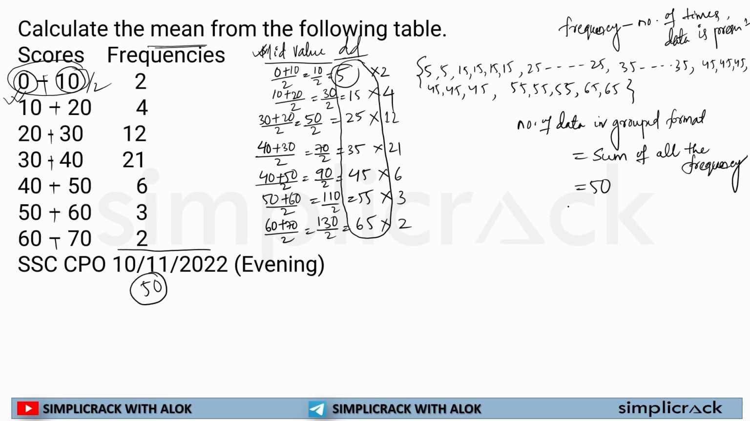Now as I know, mean is equal to the sum of all given data divided by the number of data. So I'll calculate the sum here. 5 into 2 is equal to 10. 15 multiplied by 4 is equal to 60. 25 multiplied by 12 is equal to 300. Now 35 multiplied by 21 is equal to 735. 45 multiplied by 6 is equal to 270. 55 multiplied by 3 will be equal to 165.